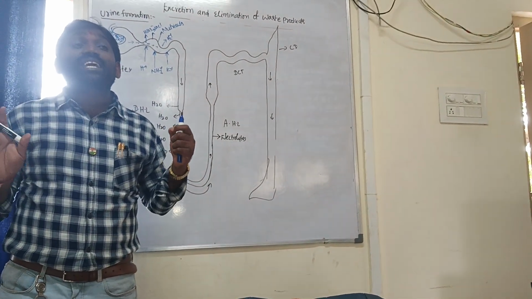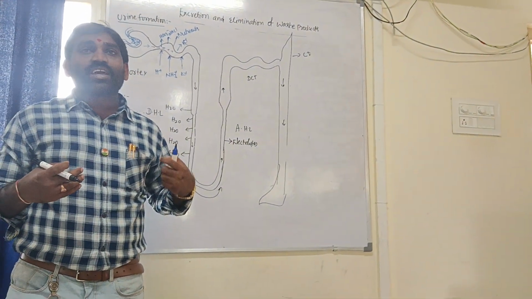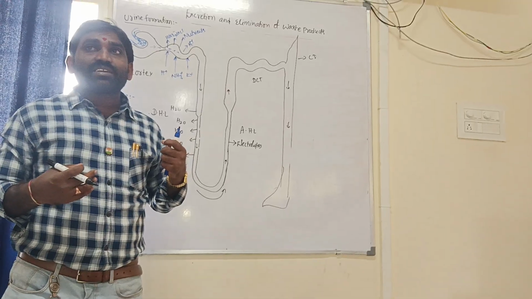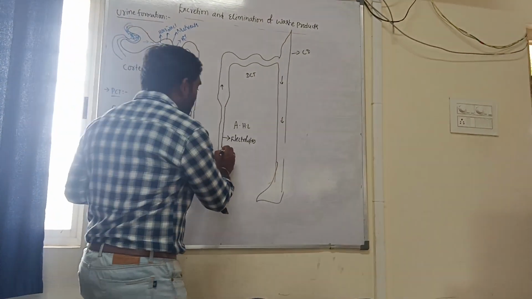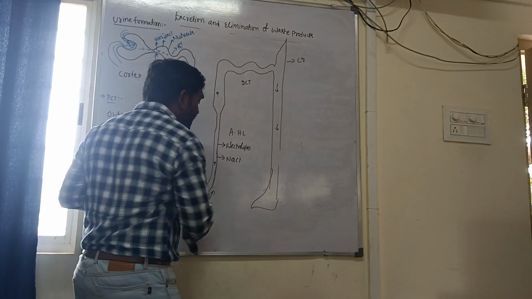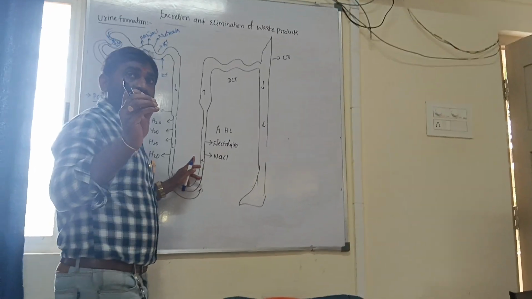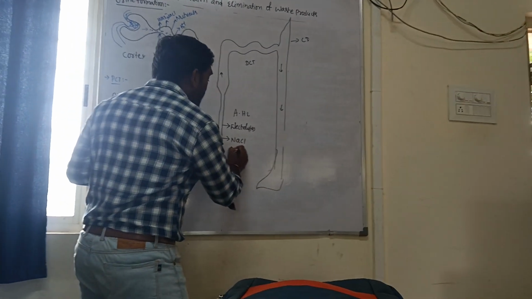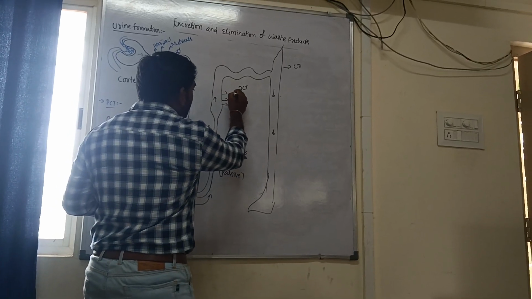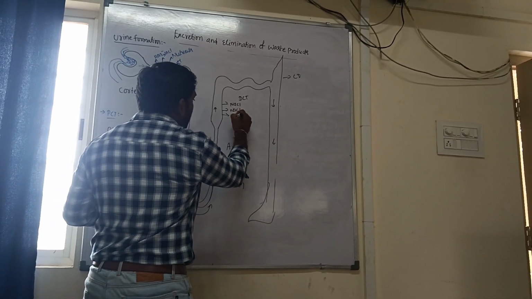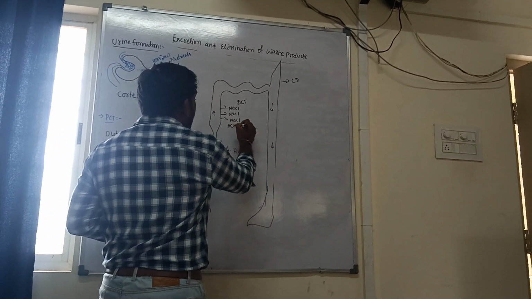These electrolytes may be reabsorbed by either active or passive transport. Take NaCl as one example: it is reabsorbed from the thin segment of the ascending limb by passive transport, whereas from the thick segment by active transport.